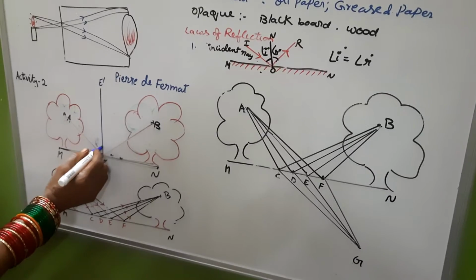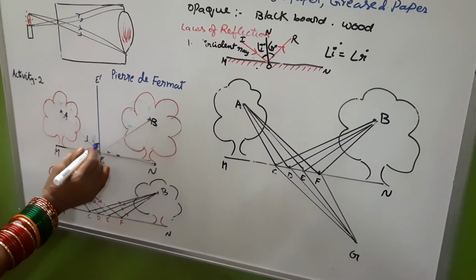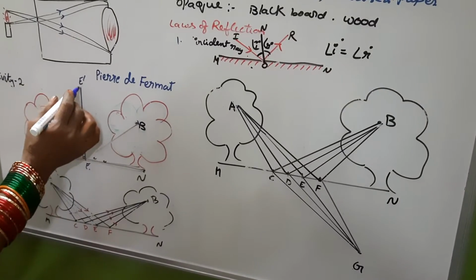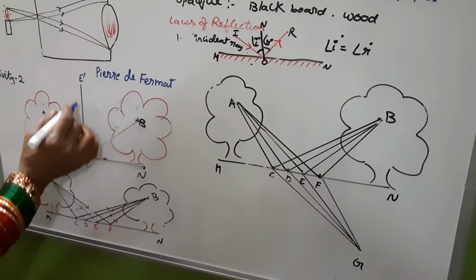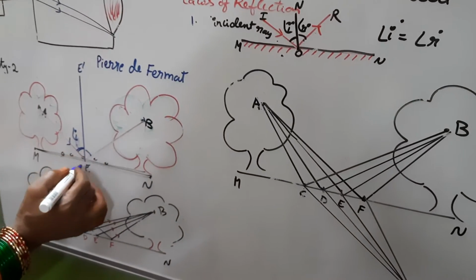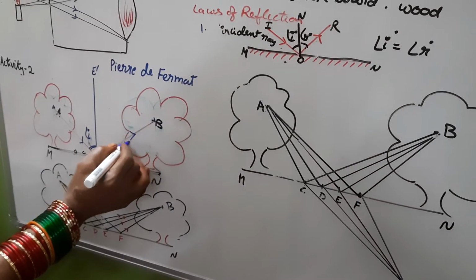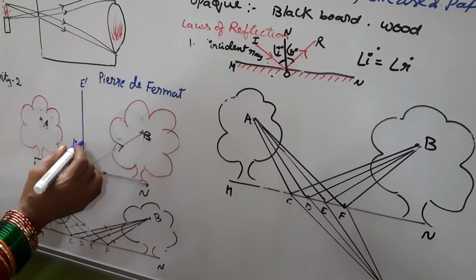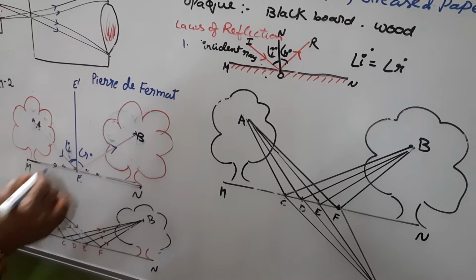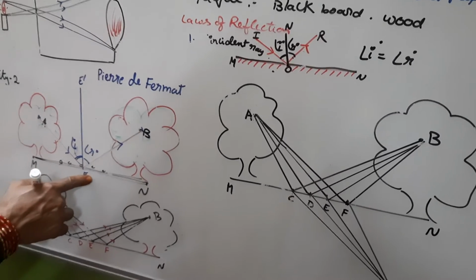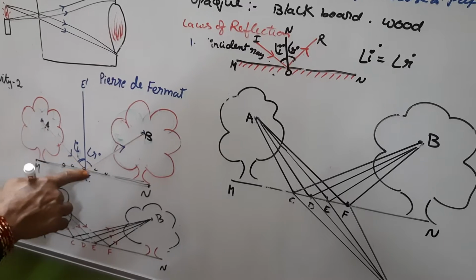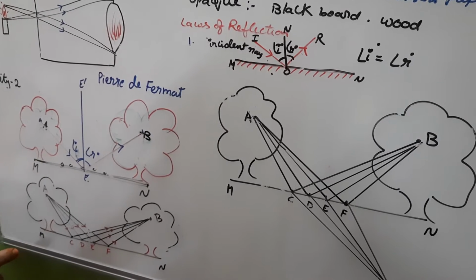And here the angle between the incident ray and the normal is called angle I. The line between E and E dash is considered to be the normal, and EB is considered as the reflected ray. So this angle is the angle of reflection. So these two are equal. So light always travels the shortest path, it travels in the same manner.